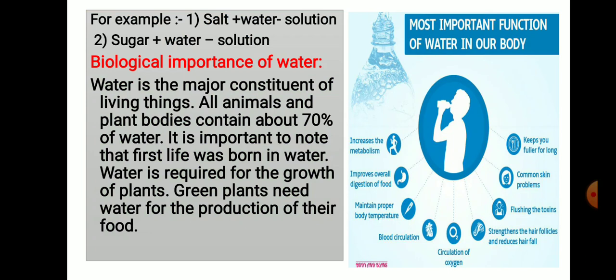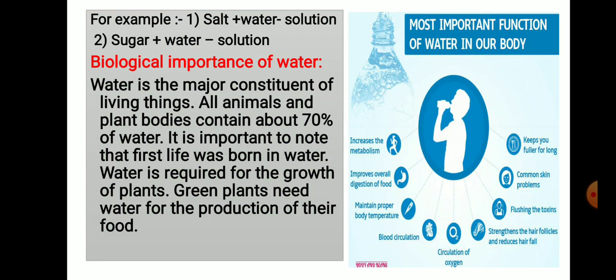Next is biological importance of water. Water is the major constituent of living things. All animal and plant bodies contain about 70% of water. It is important to note that first life was born in water. Water is required for the growth of plants, and green plants need water for the production of their food.